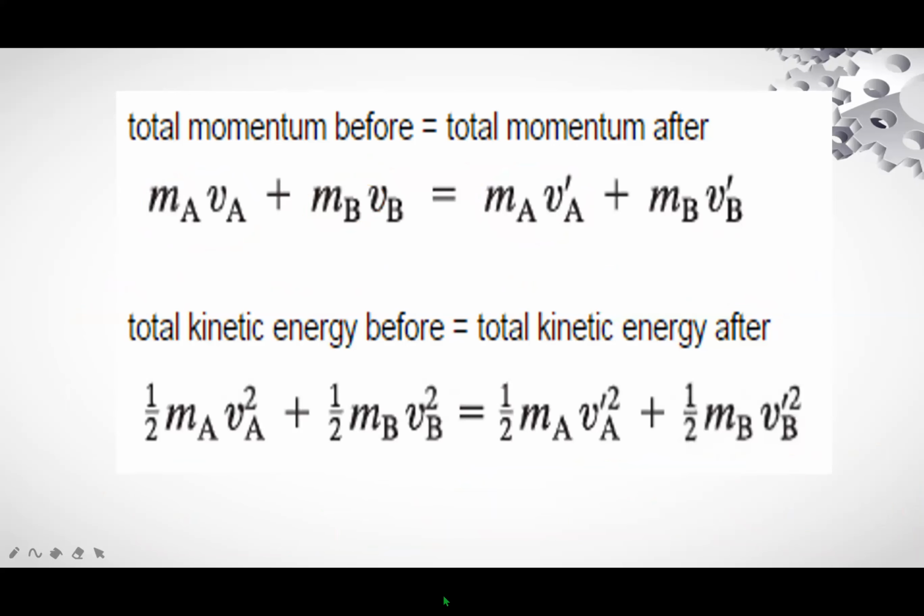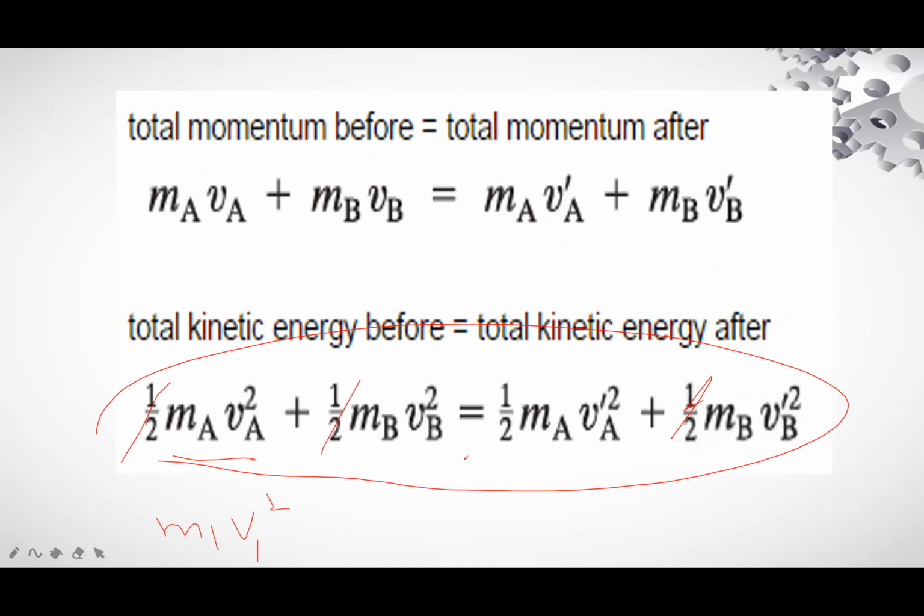Now, after simplification of this equation, this 2 will be cancelled. In place of this, I will write M1 V1 square. This will be transferred to this side, and in place of this, I will write M1 V1 prime square is equal to M2 V2 prime square.